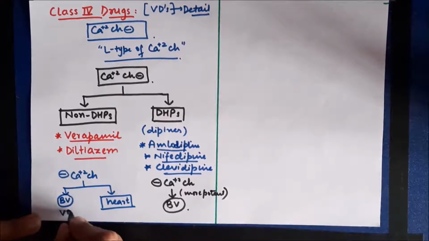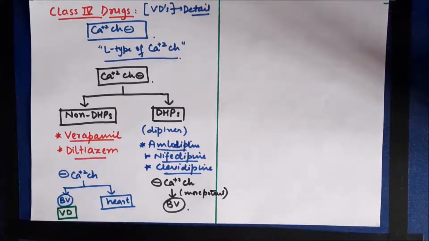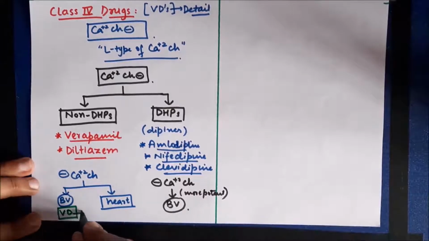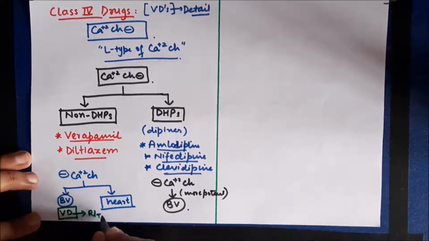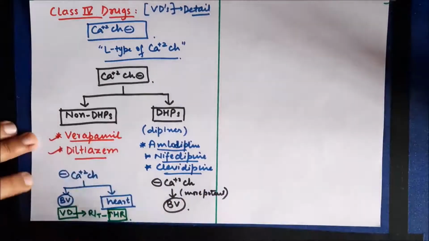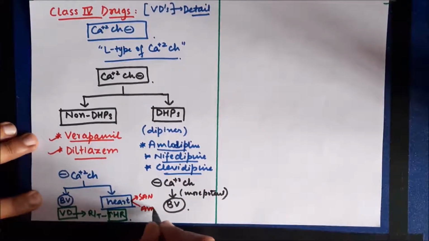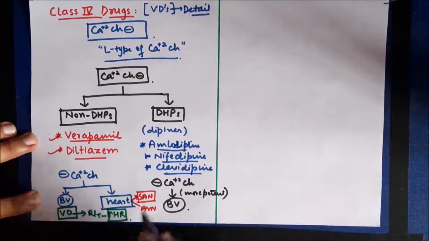Now, non-dihydropyridines, because of their effect on blood vessels, cause vasodilation, and as a result of vasodilation there is reflex tachycardia, and as a result of reflex tachycardia, there is a mild increase in heart rate. Now, because of the effect of non-dihydropyridines on the heart, that is on the SA node and AV node, because of the block of calcium channels in the SA node and AV node, there is a decrease in heart rate as well as decreased conduction through the AV node.